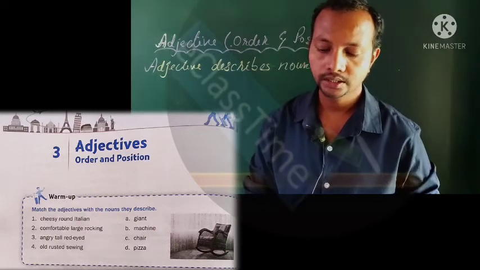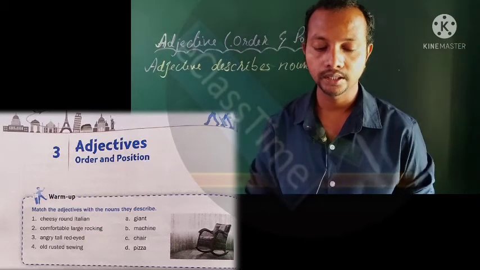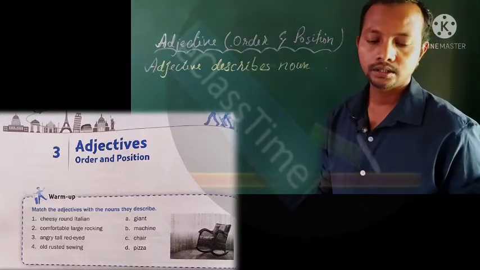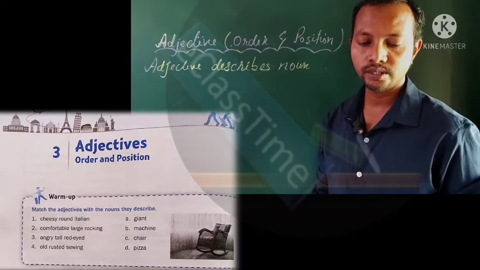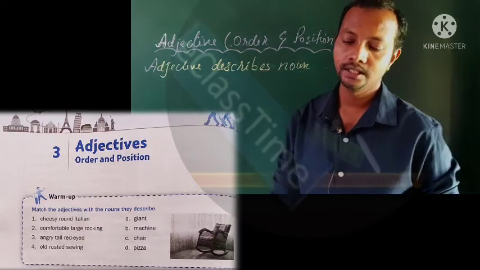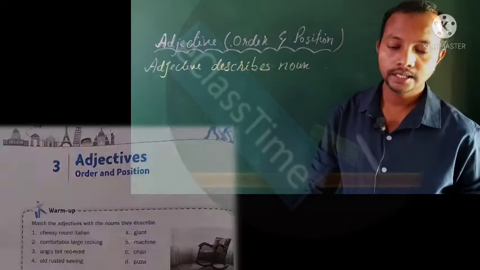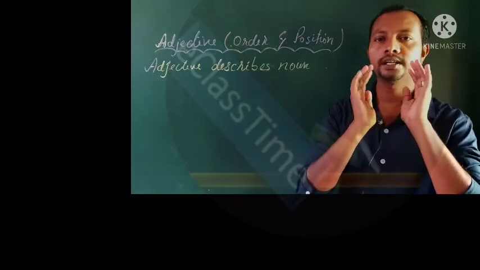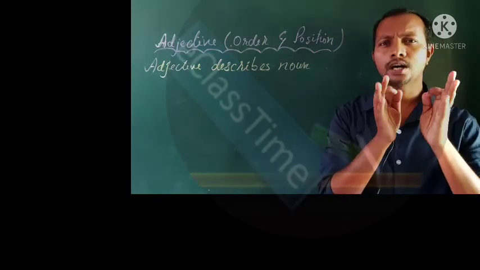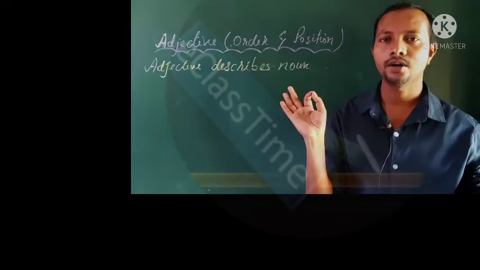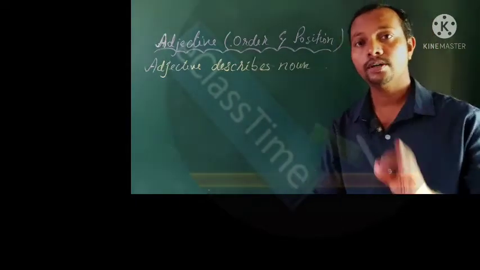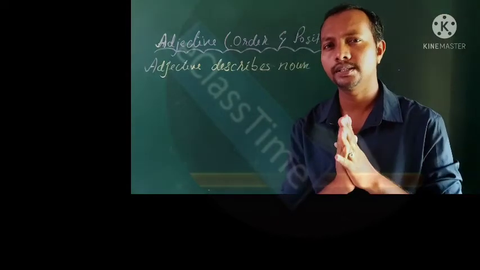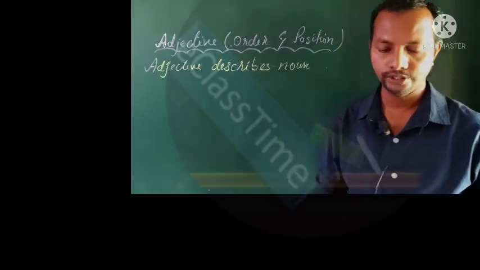Number three, angry tall red eye, that will be giant. And the fourth one, old rusting swing, that will be machine. A swing machine, for stitching clothes. So that is all about this. More or less we have seen that an adjective is the word which gives us more information about the noun. In case you have not seen what an adjective is, I have already taken a video, you will find it in the playlist. Already one class is there, so you can go to the playlist and find the video from there.